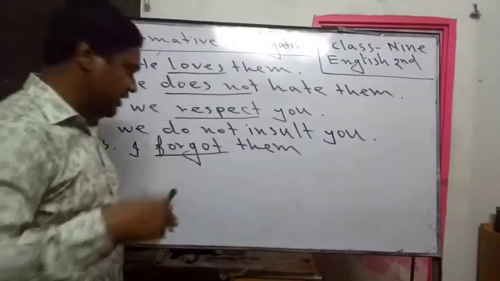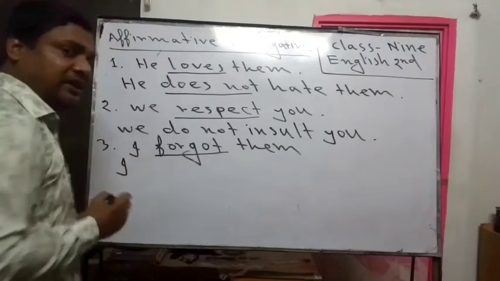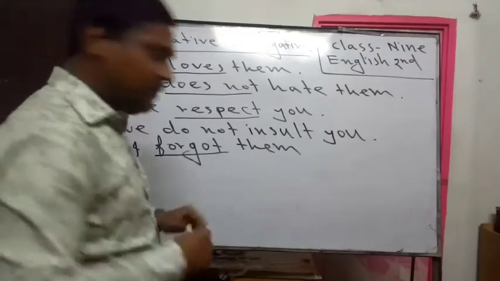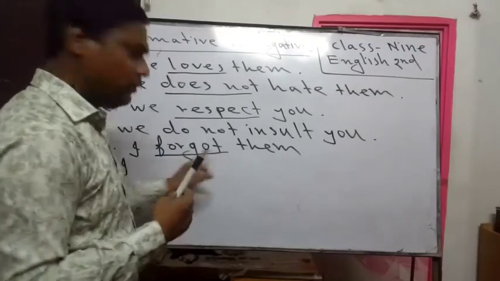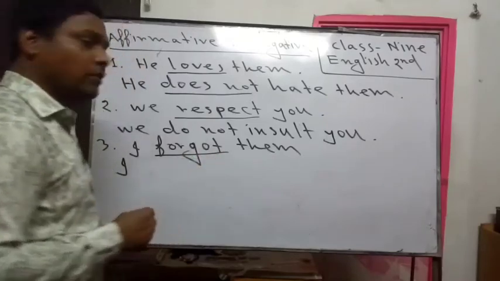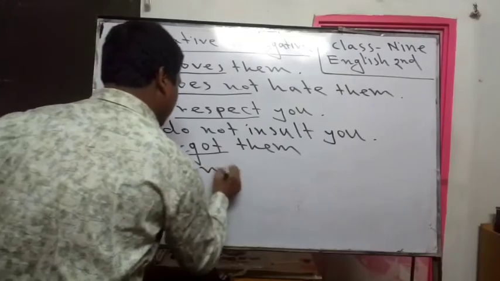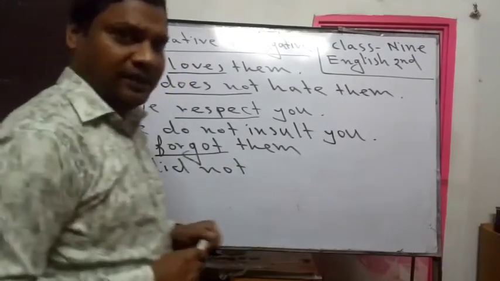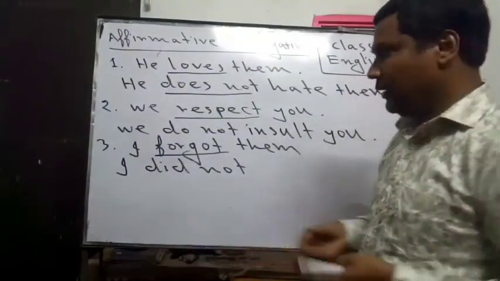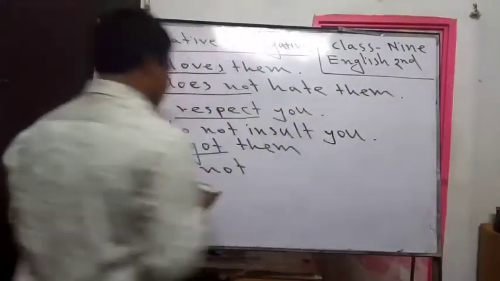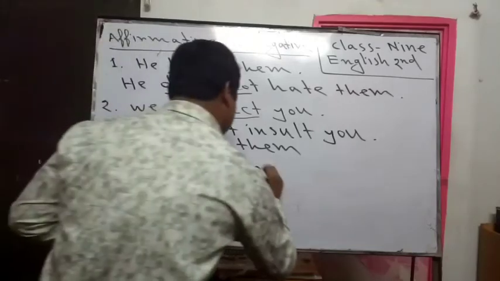How can we change it from affirmative to negative? Then you have to use the subject. Which is the subject here? I. After that, you will see that forgot is here the past form. So we have to use did not or didn't. The short form of did not is didn't. If you wish, you may use that. Did not or didn't is the same. I did not. And the opposite form of forget is remember.